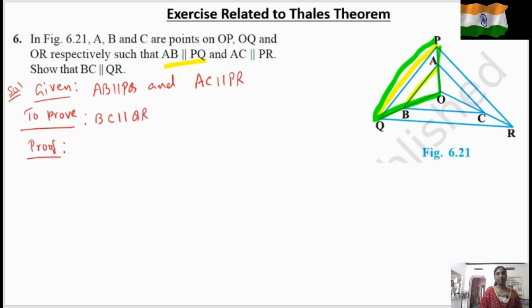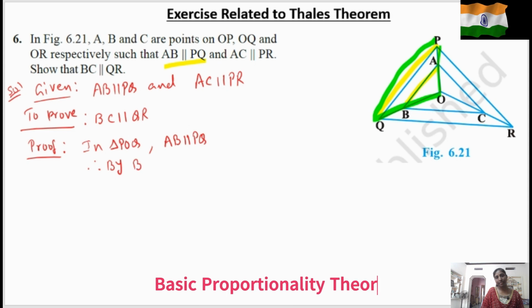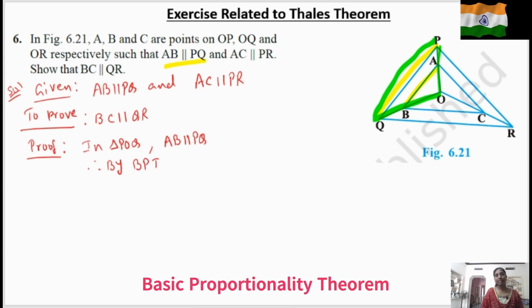So here in triangle POQ, AB is parallel to PQ. Therefore by BPT, when one line is parallel to one side, then we should apply BPT.